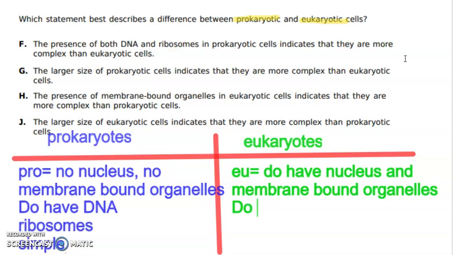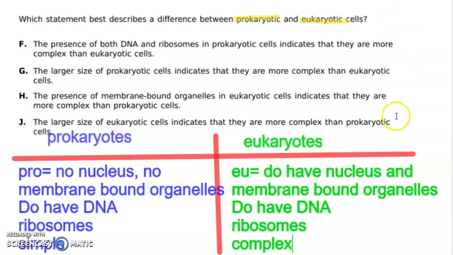Okay, remember, we also do have DNA, but that DNA is inside of the nucleus. We also have ribosomes and all of the other organelles. Okay, and because eukaryotes have all of this stuff, they have the nucleus, they have the membrane-bound organelles, they have DNA, they have ribosomes, we call them complex. They have more parts to them. They're more complicated.